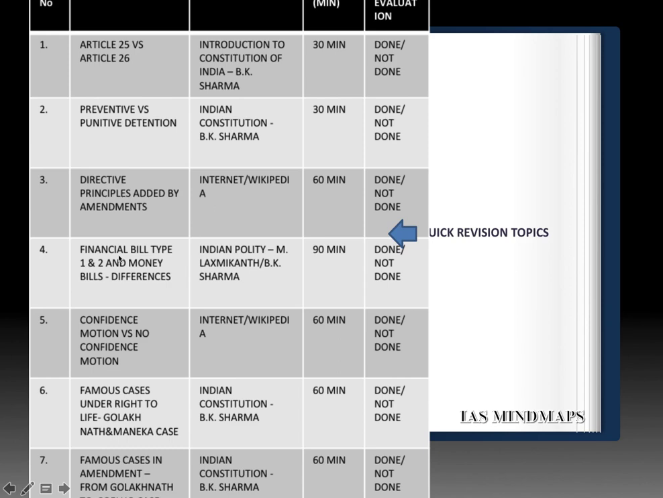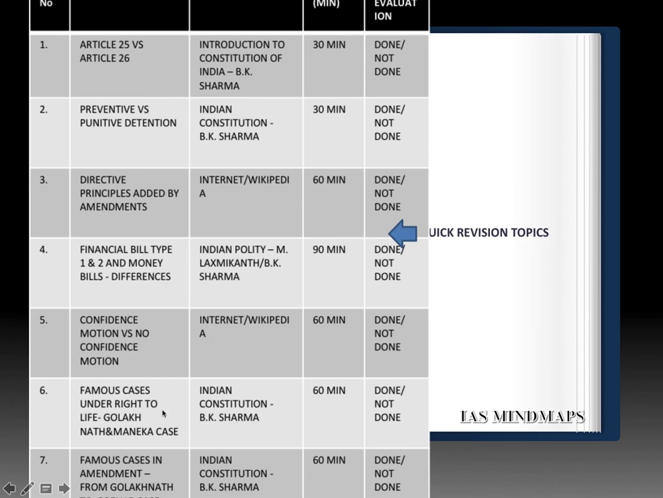Next, financial bills type 1 and type 2 and money bills, difference between all the three. Type 1 financial bill, type 2 financial bill and money bill. Differences in the passage of the bills, differences amongst the bills as well. You can refer M. Lakshmikant's book for the same purpose. Next, confidence motion versus no confidence motion. Again, a comparative statement based question might be asked. Please refer the internet and Wikipedia.